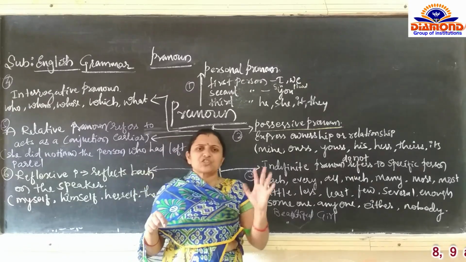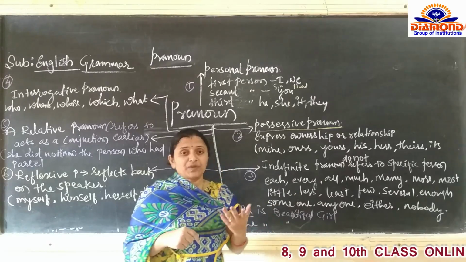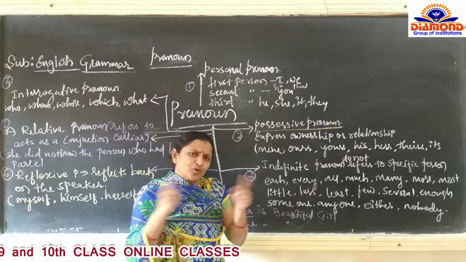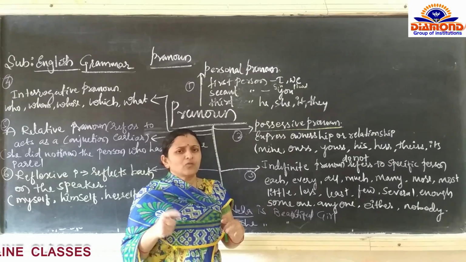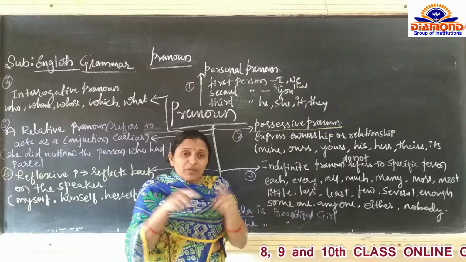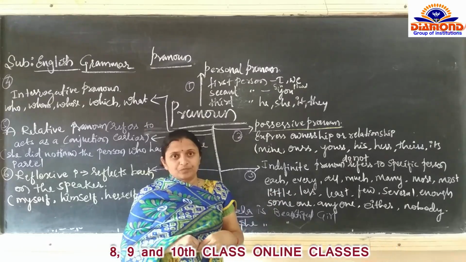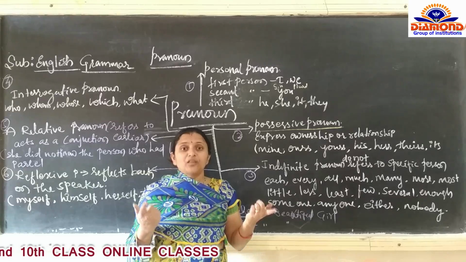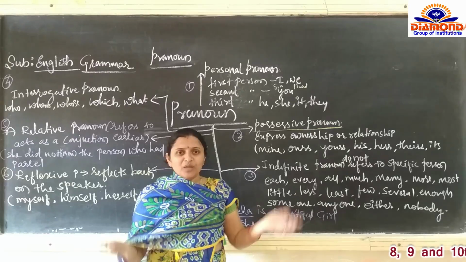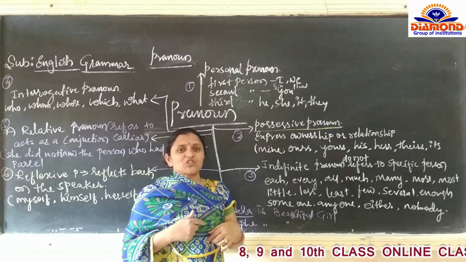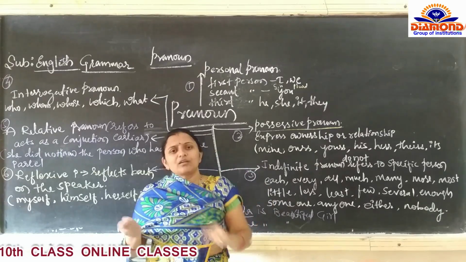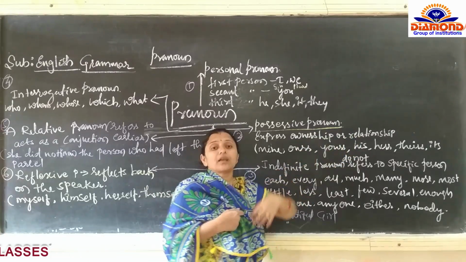Our friendship is best. Then what is it going to show here? It is showing nothing but relationship. It tells what kind of relationship there is between the two of you. Our friendship is best in the world, or in India, or in the village, or in the city we can say. So it is going to show the relationship between you and your friend.